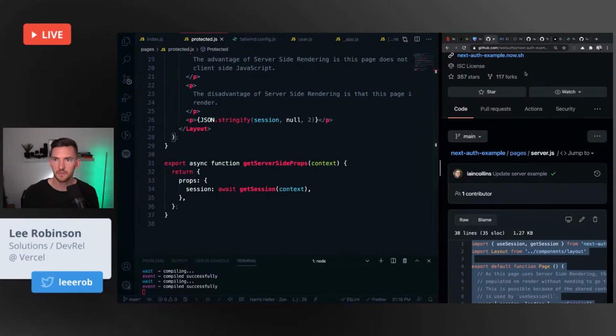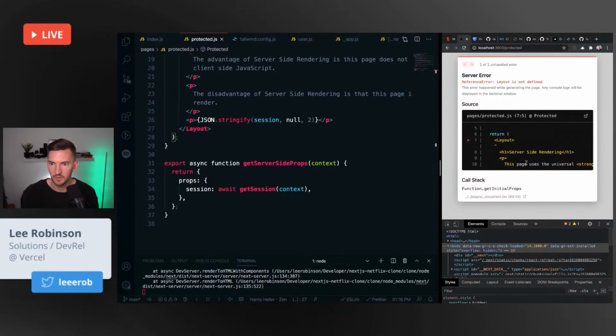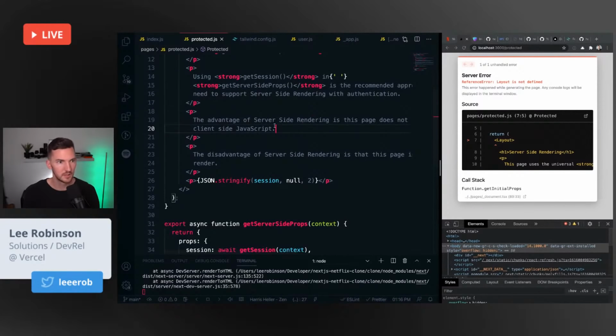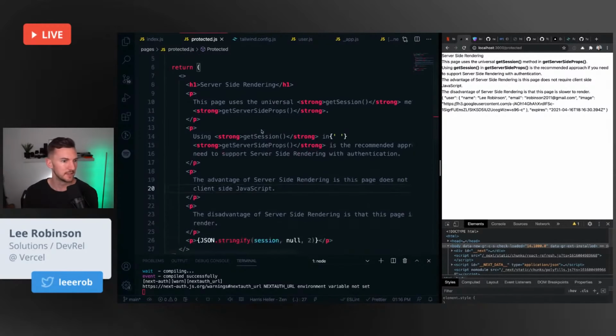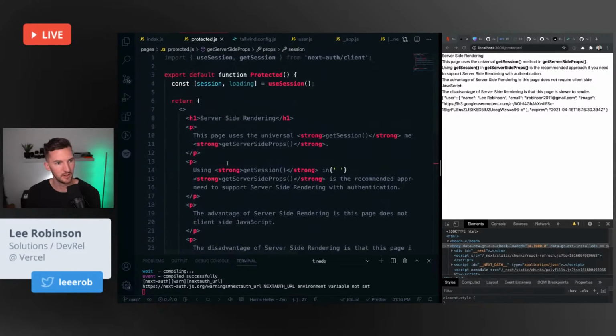Okay, let's save. Go back to here, go to /protected. What are we working with here? Layout is not defined. You're right. Okay. Nice. So in this example, we're doing server-side rendering on a protected page. And we get the session here and we forward it along.